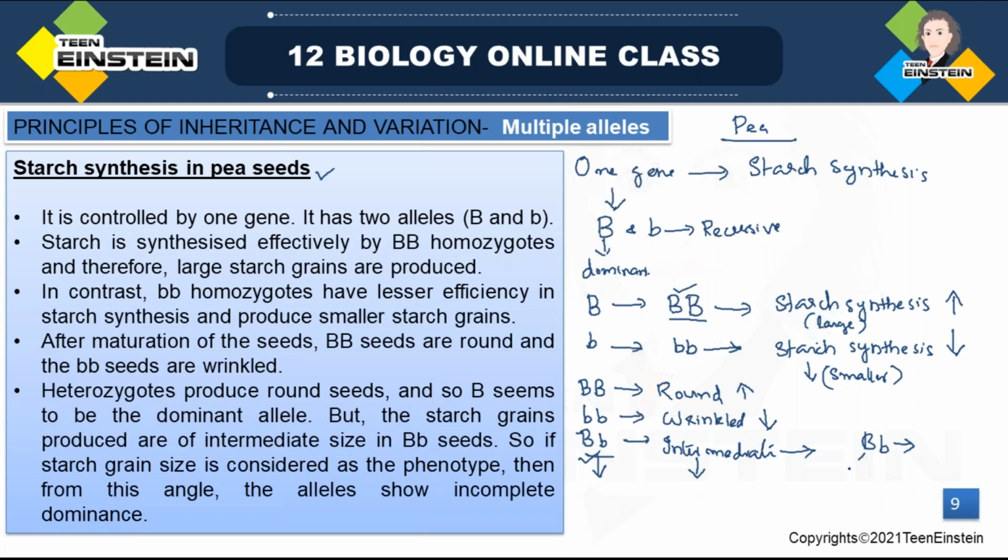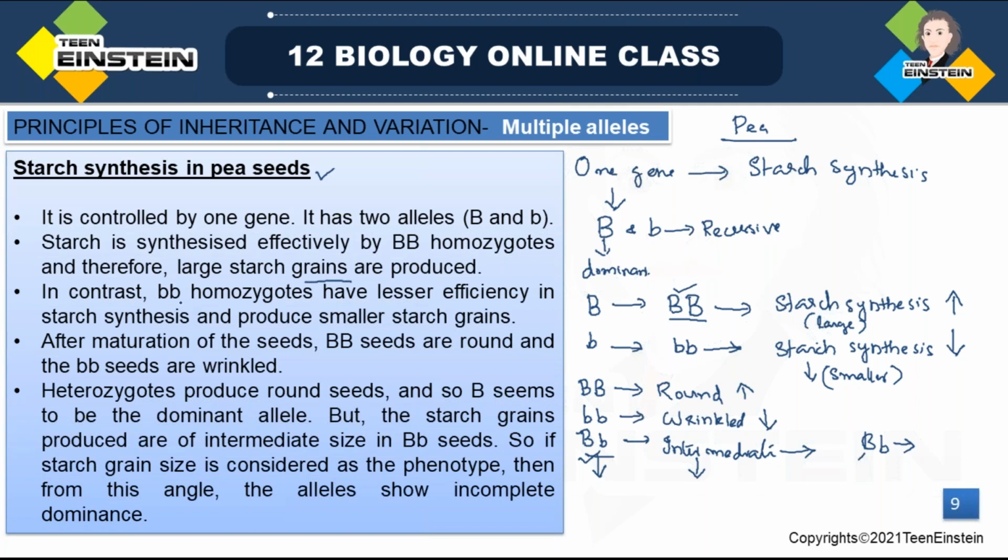It's dominant, but that dominance is incomplete. It's not forming the whole dominant character. It's incomplete. So starch synthesis in pea plant or pea seed is controlled by one gene that has two alleles, capital B and small b. Starch is synthesized effectively by capital B, that means in the homozygote, and therefore large starch grains are produced.